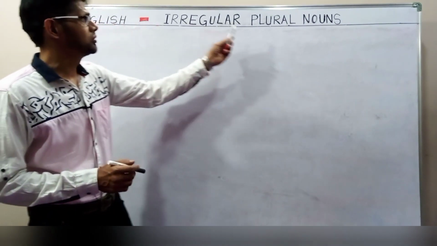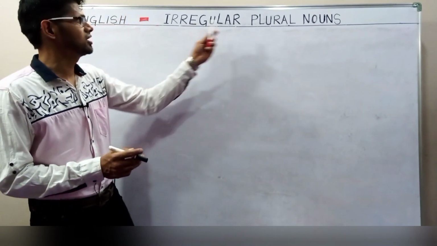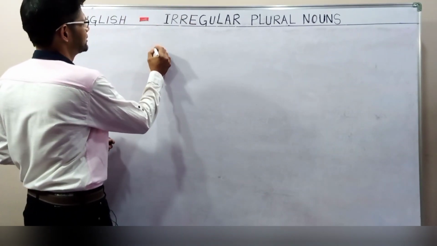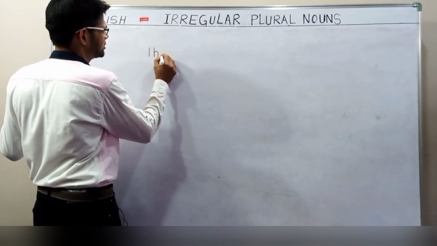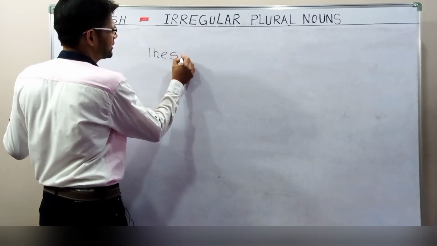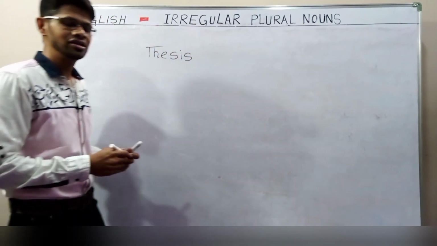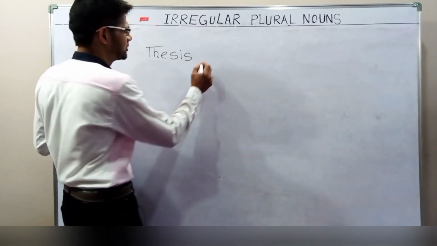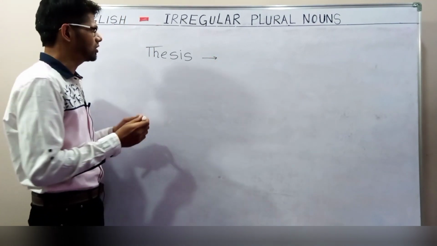Irregular plural nouns. One more lesson about irregular plural nouns. Let us see here. If I write a word, for example, THESIS, thesis. The word thesis, how can we make it plural? In today's session, we are going to learn this lesson.